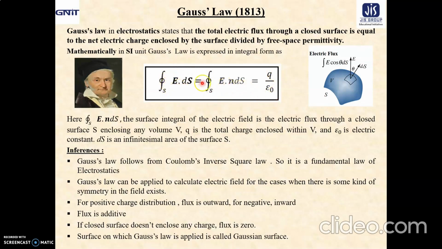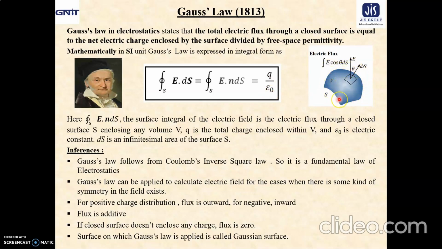Now what does this ds vector represent? This is the areal vector. This is the electric field. The ds vector has the magnitude ds, and n cap represents the unit vector perpendicular to that element of area ds. Q is the total charge enclosed by the closed surface and epsilon naught is the free space permittivity, whose value we have already given. So just take a look at this figure.